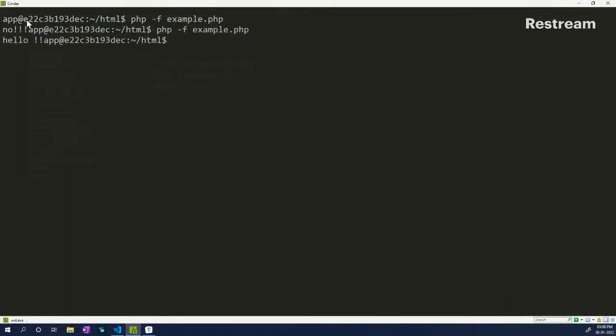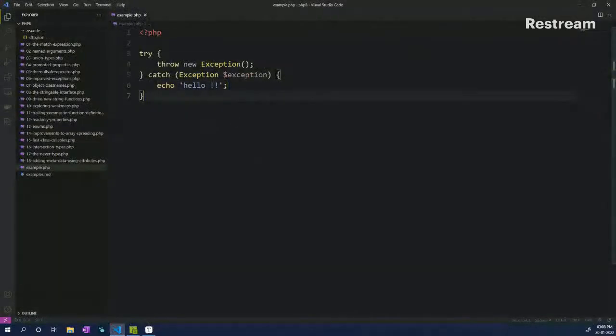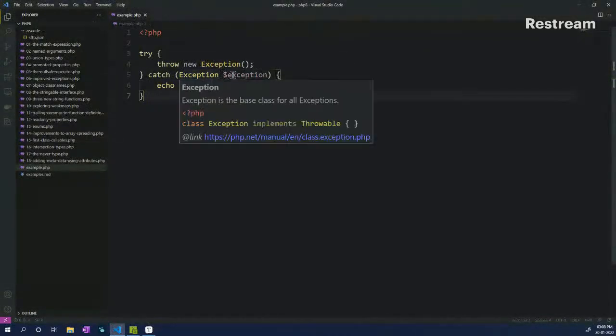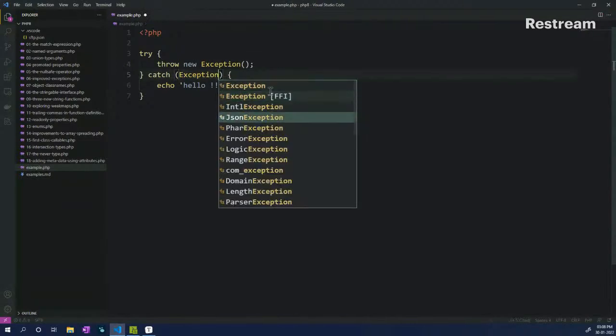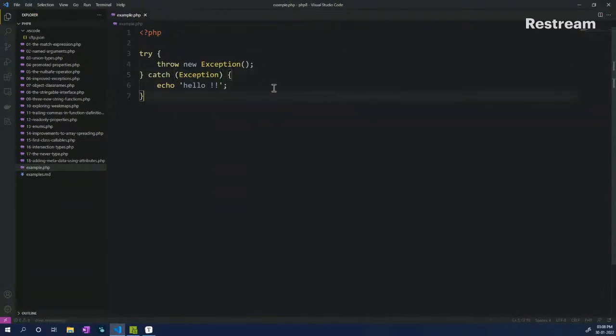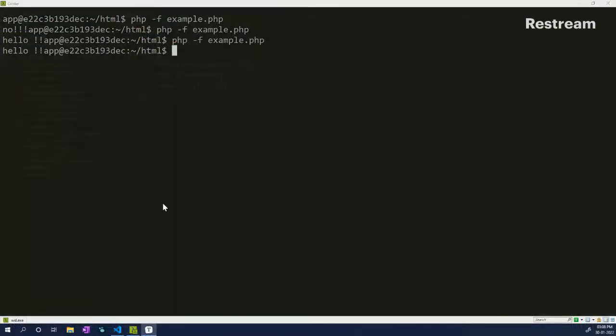So if I run this, you will see that you have hello in front of it. So which is great. So now in PHP 8, what you can do is, if you are not using the exception property, you can just remove it and save it, and it will still work. But in PHP 7 or below, it is not possible.